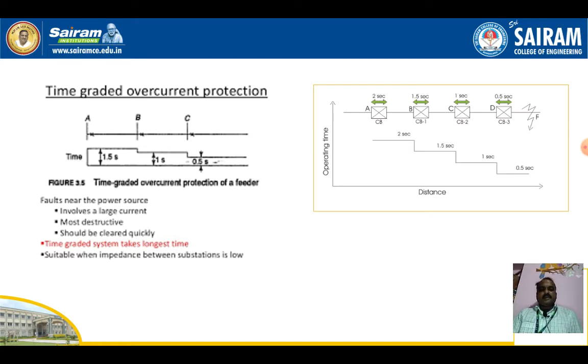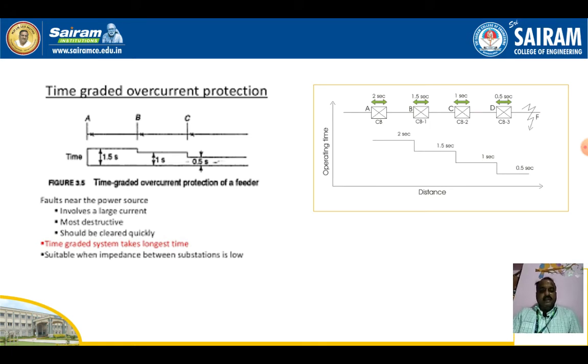So here in this figure you can see relays and circuit breakers. In the time graded overcurrent protective system, it mainly depends on time. It does not depend on current values.